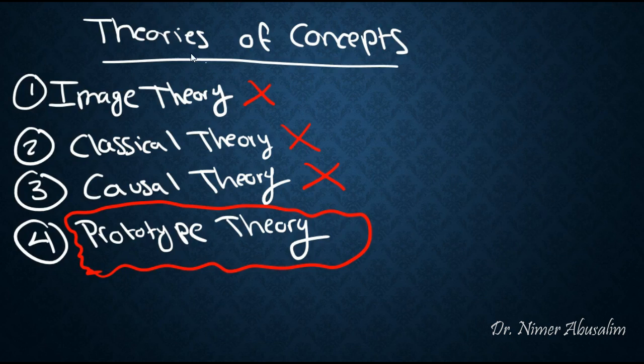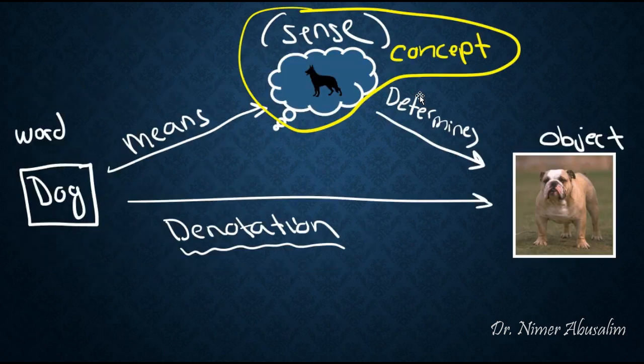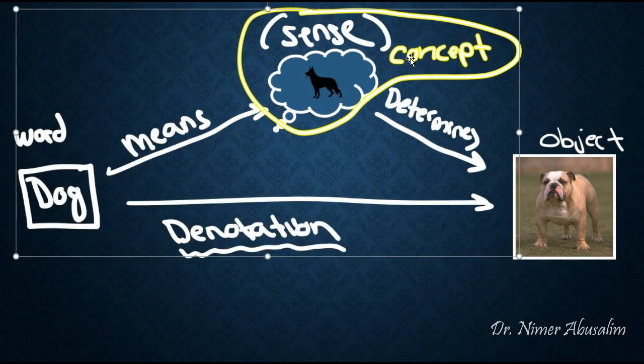So to wrap things up, we discussed theories of concepts. Why did we discuss theories of concepts? Because in the last lecture we talked about how meaning comes about, how reference works, and there were 2 main theories of reference. One was a denotational theory, if you recall. The second was a representational theory, which suggested that what mediates the process is a mental image or a concept, a mental representation. Our task in this lecture was to find out what constitutes this concept.